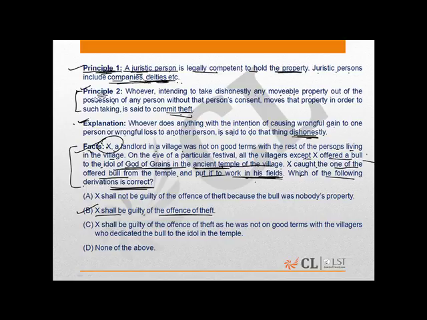Now further, principle 2 explains to us that whoever, intending to take dishonestly any movable property out of the possession of any person, being the deity, the temple, without that person's consent, moves that property in order to such taking, is said to commit theft. So over here, the person, that is X, the landlord, has committed theft by taking the bull, being the movable property, out of the possession of the person, that is the juristic person, being the deity, the temple, making him liable for the offense of theft under principle 2, making B the correct answer.